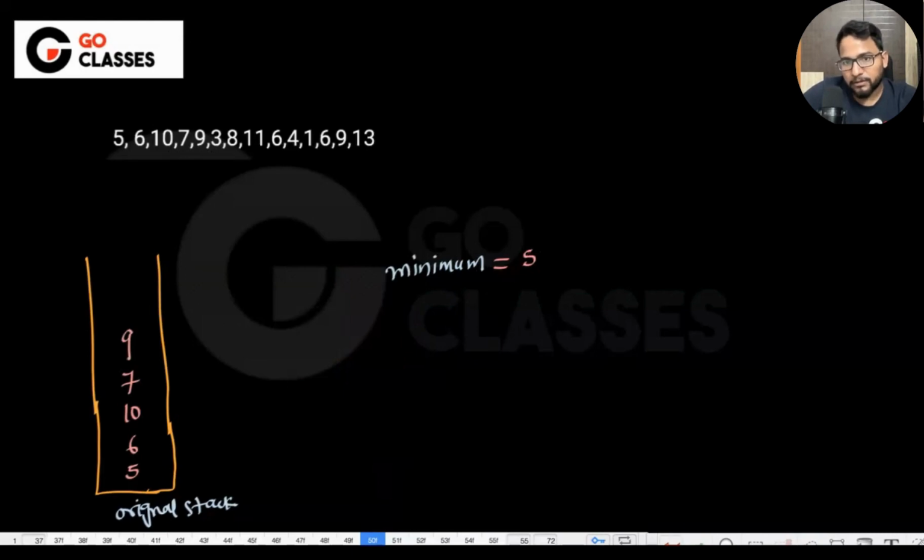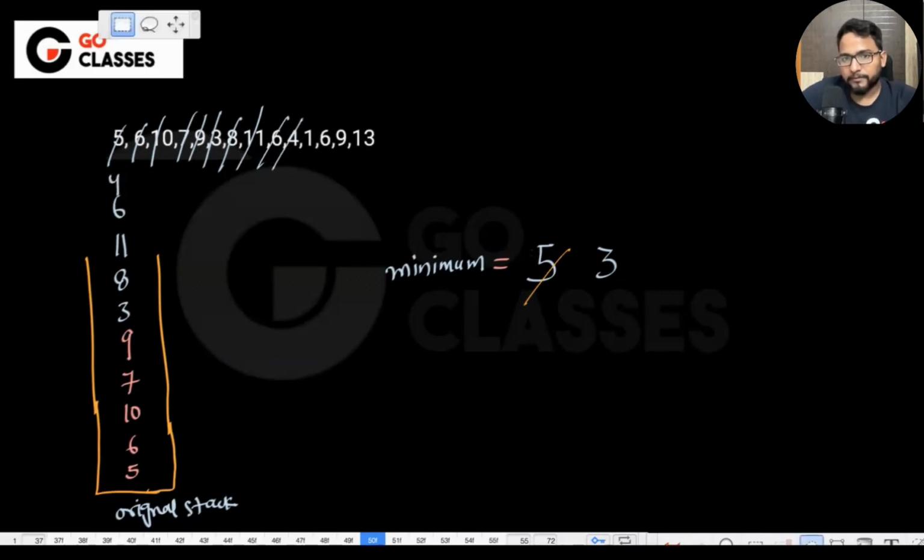So after 5, okay, this was the 5. And then you are updating the minimum to be 3. I hope that is fine to everyone, right? Now you are updating that to 3. Okay, this is 3. 8, will you update the minimum? Okay, so these are all elements that I got. 8, will you update the minimum? I don't think so. Will you update the minimum for 11? I don't think so. For 6? I don't think so. For 4? I don't think so. Right?